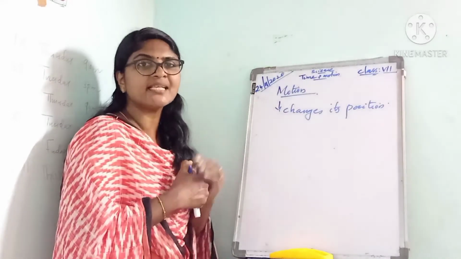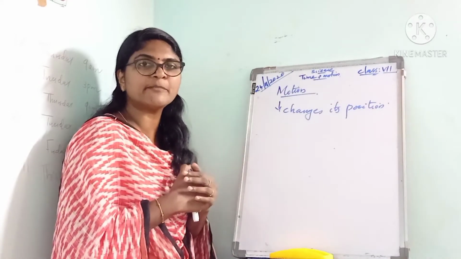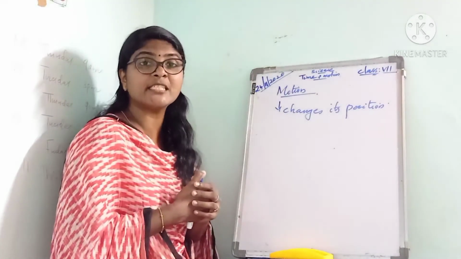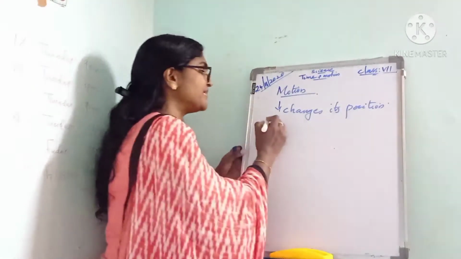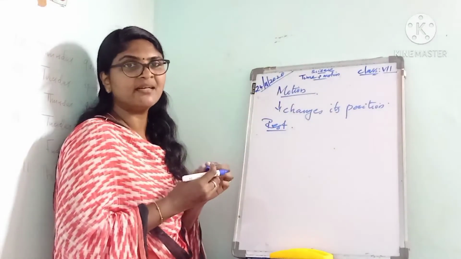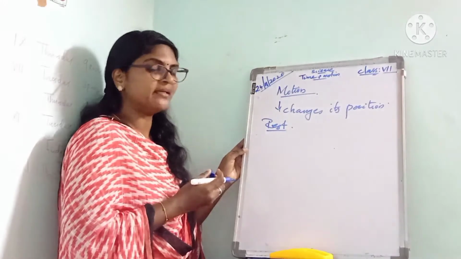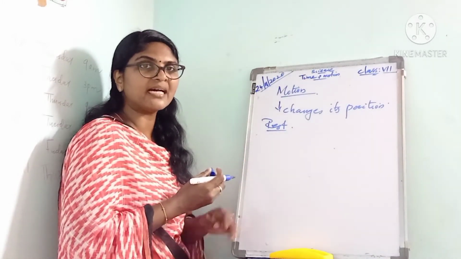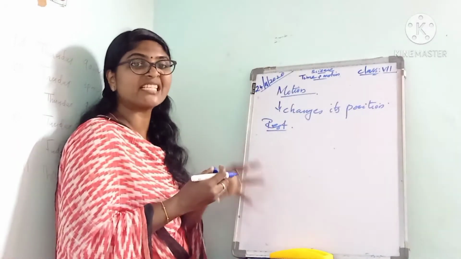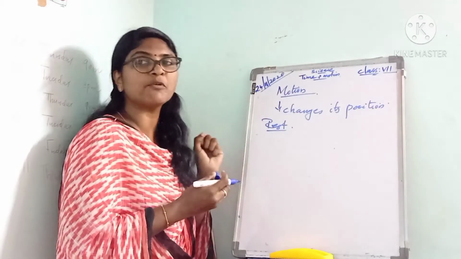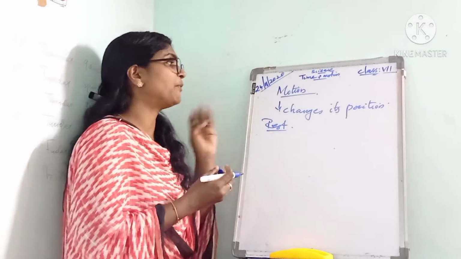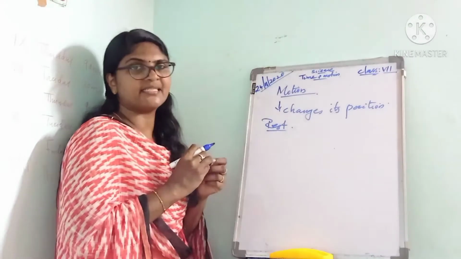An object is said to be in motion if it changes its position with time. If the object does not change its position, then we can say that the object is at rest. Buildings, trees, this whiteboard, this stool, and the desk are examples of objects at rest. These do not change their position with time. That is about motion and rest.